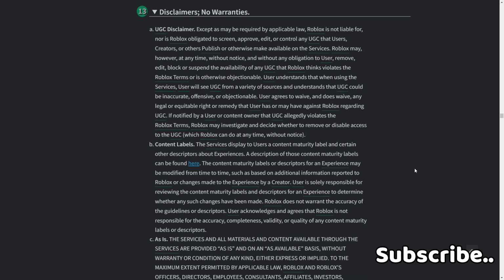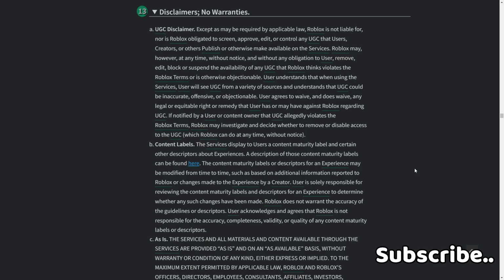B. Content labels. The services display to users a content maturity label and certain other descriptors about experiences. The description of those content maturity labels can be found here. The content maturity labels and descriptors for an experience may be modified from time to time, such as based on additional information reported to Roblox or changes made to the experience by a creator. User is solely responsible for reviewing the content maturity labels and descriptors for an experience to determine whether any such changes have been made. Roblox does not warrant the accuracy of the guidelines or descriptors.